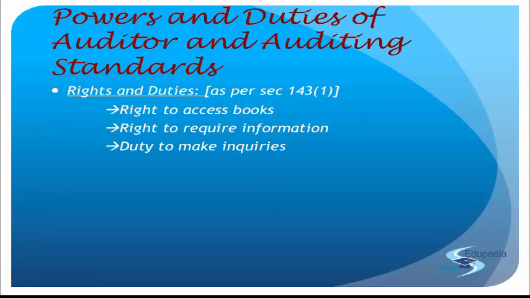Now further, the auditor should also inquire whether there is any transaction reflected in the books of account of the company which is actually prejudicial. That means the company is into operations, and there are a lot of transactions that the company will enter into. But understand, if there are certain transactions which become prejudicial to the company, what do we do in that case? Getting the point? You are not supposed to enter into those transactions. So it is the duty of the auditor to verify whether there are certain such transactions existing, and that has to be stopped immediately or has to be reported immediately.